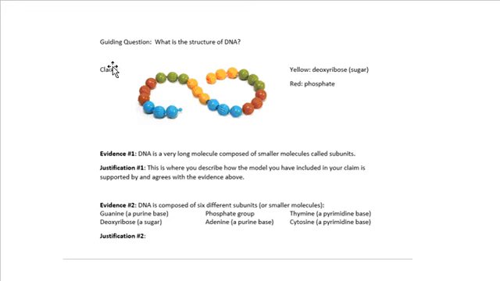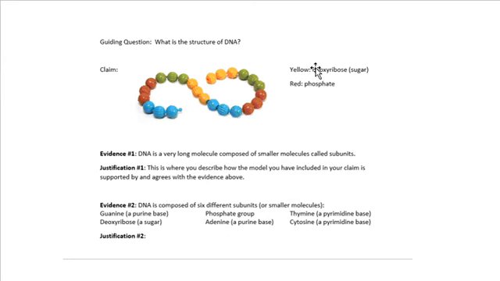At the top of your paper, I want you to put your guiding question, and our guiding question for this lab is, what's the structure of DNA? And then I want you to put your claim. Your claim for this is not a statement, it's not a sentence you're writing out. The claim is going to be the picture that you took of your model of DNA. If this is what your picture looks like, it is not correct, because this is not what DNA looks like. This definitely would not meet all of those criteria that we had in class. But whatever your picture is that you took, you're going to put here as your claim.